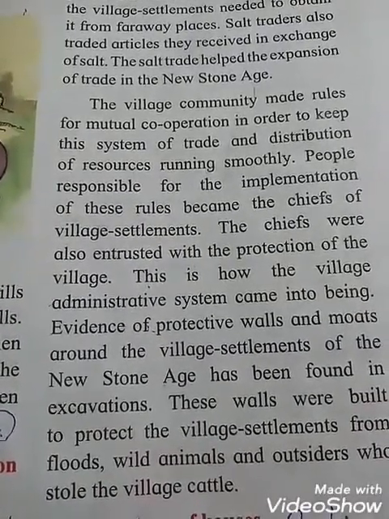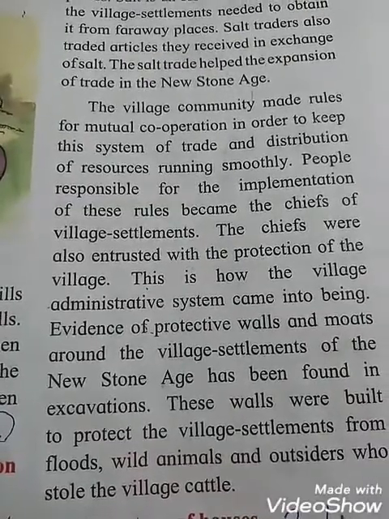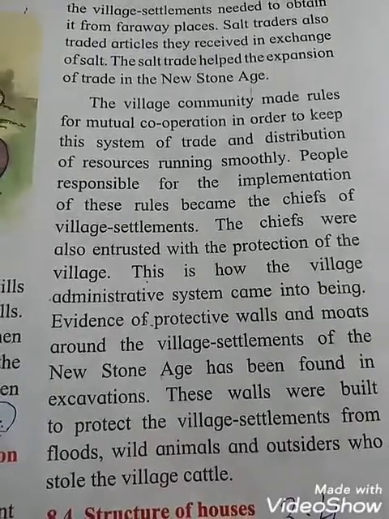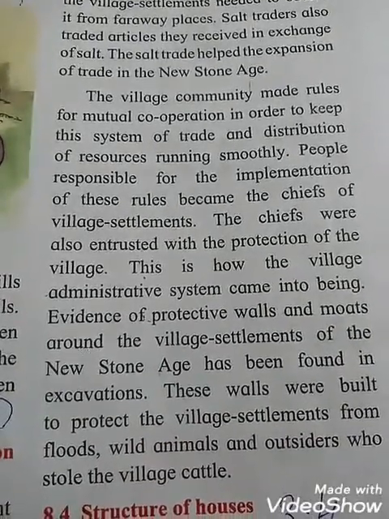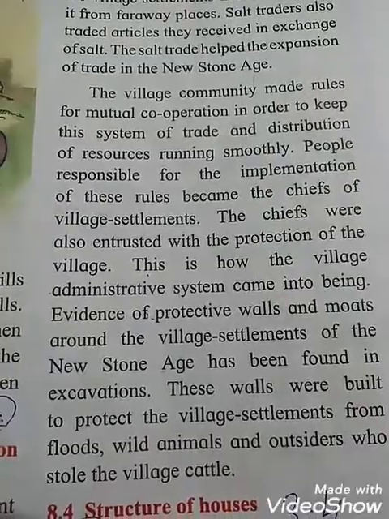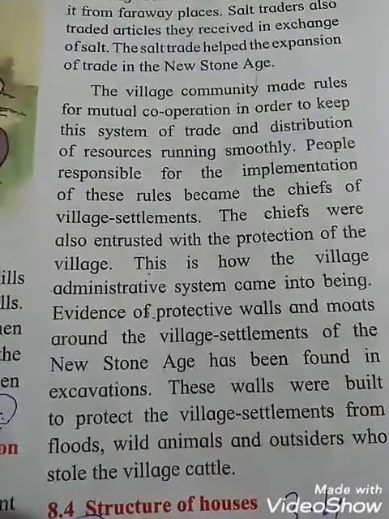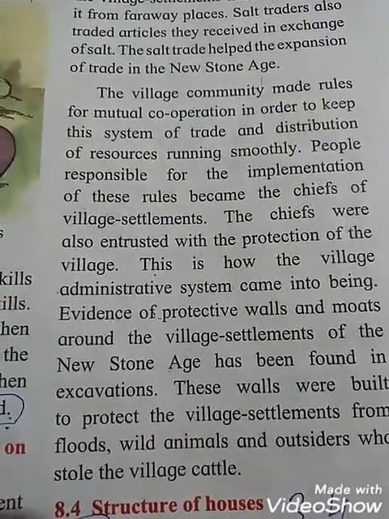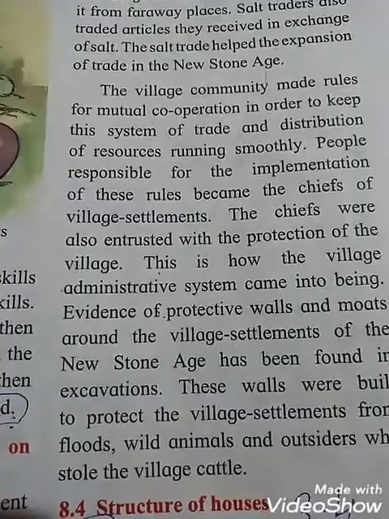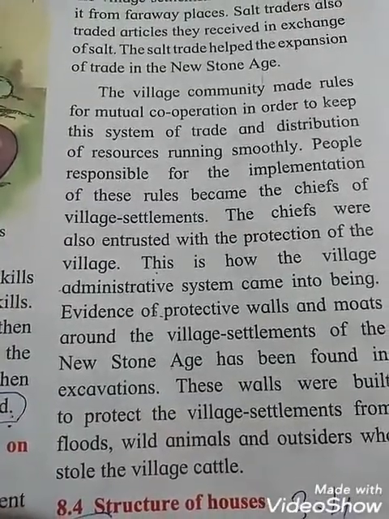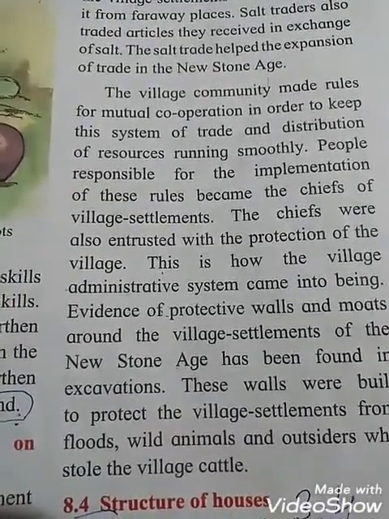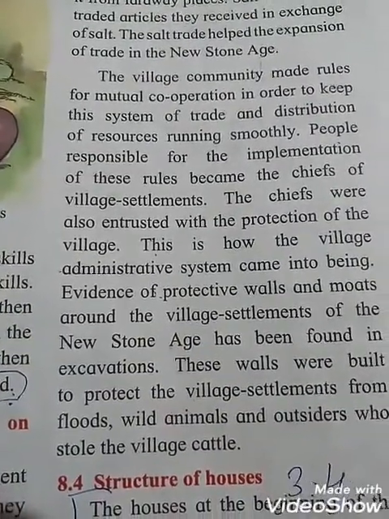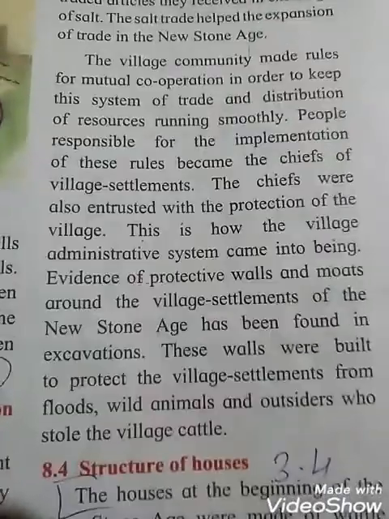They were also entrusted. Entrusted means what? Given responsibility for. That means the chief has the full responsibility for the protection of the village, to take care of the village. See students, the chief has the full responsibility to take care of the village, to make the development of the village, to solve the problems of the village. This is how the village administrative system came into being.